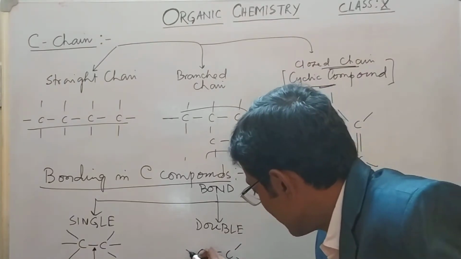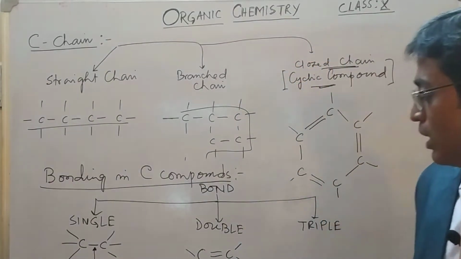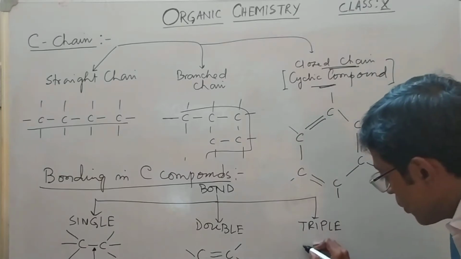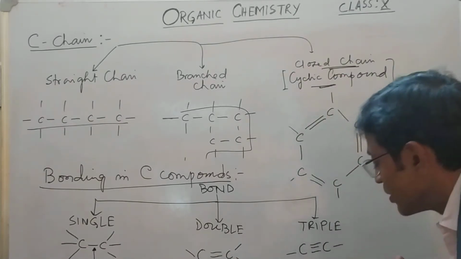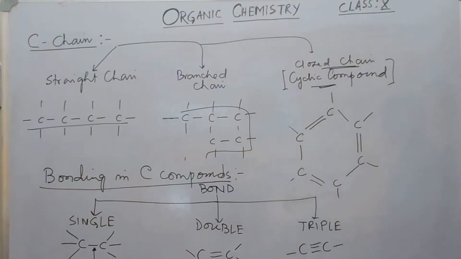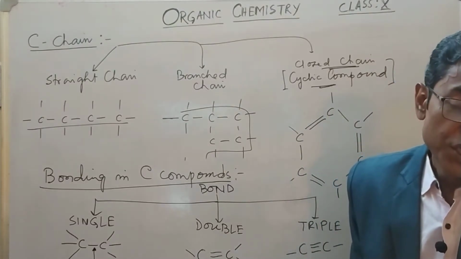See, count the bonding: 1, 2, 3, 4. So this is a double bond, and a triple bond is formed like this. You can see this is a triple bond. So bonding of carbon in hydrocarbons or organic chemistry can be classified into three categories: single bond, double bond, and triple bond.